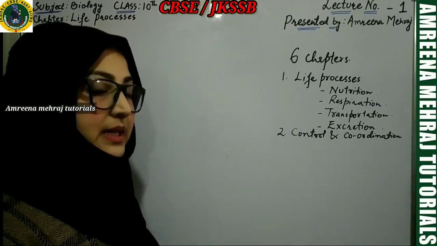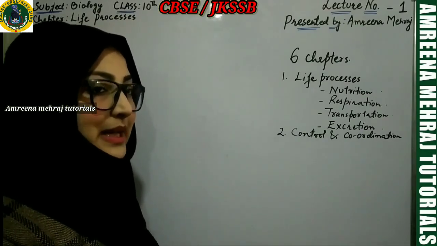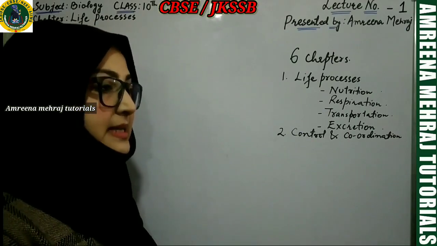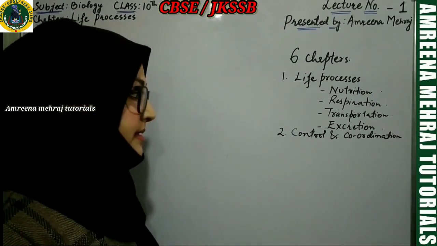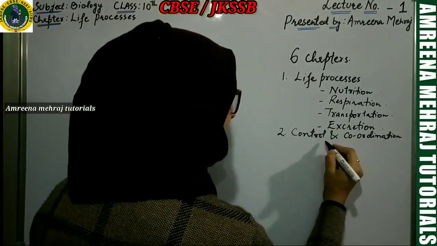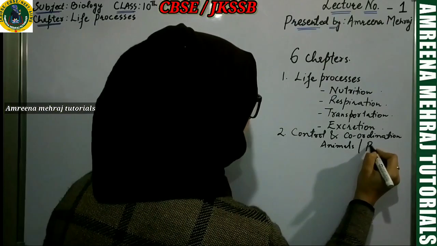And after that, I will be teaching you about different types of coordination mechanisms in plants, because plants also respond to external stimuli. So, in this chapter, again, you're going to deal with both animals as well as plants.